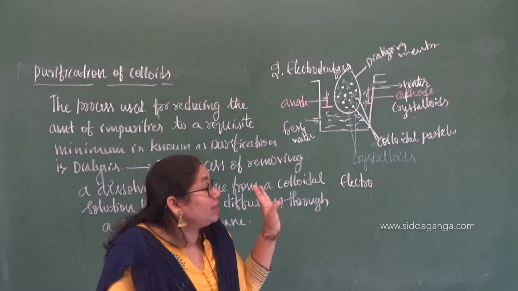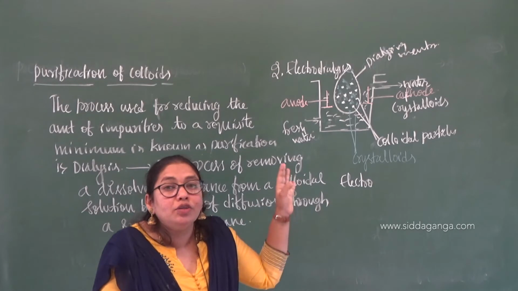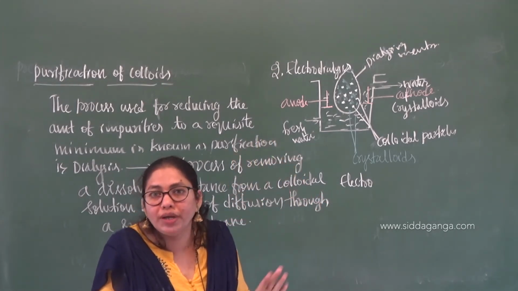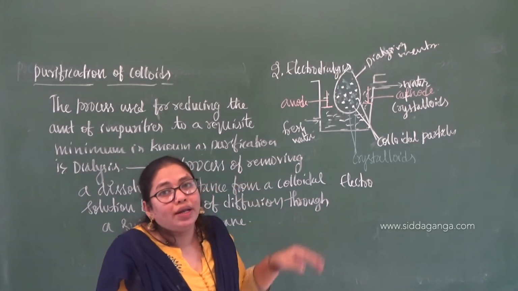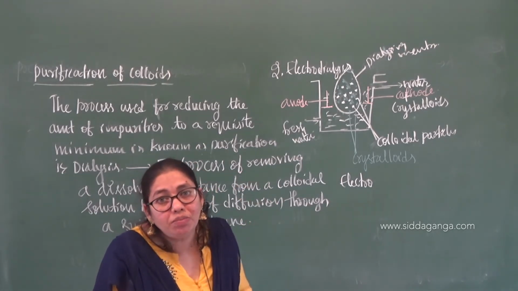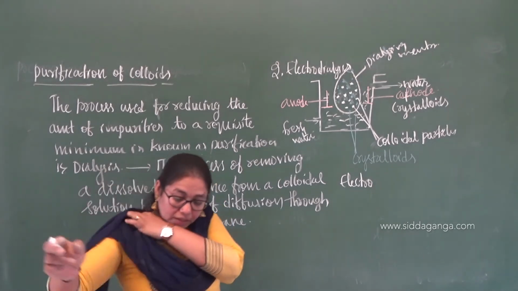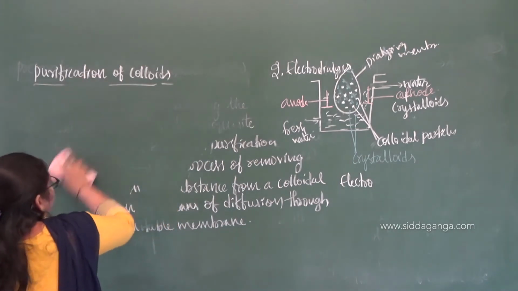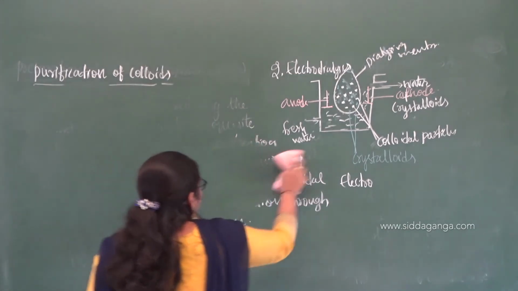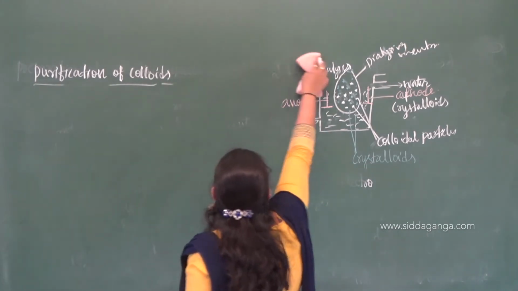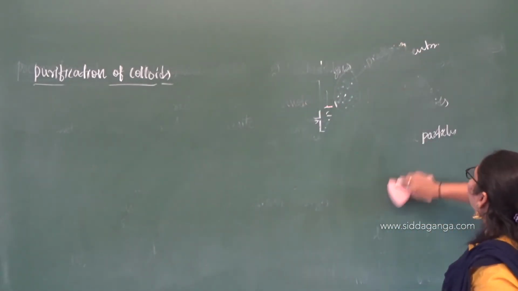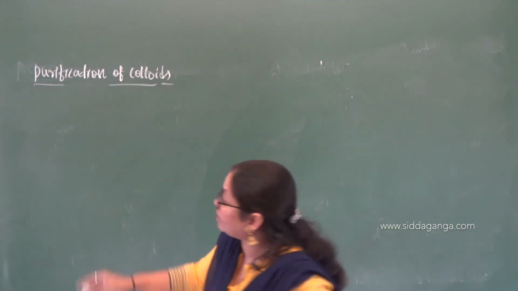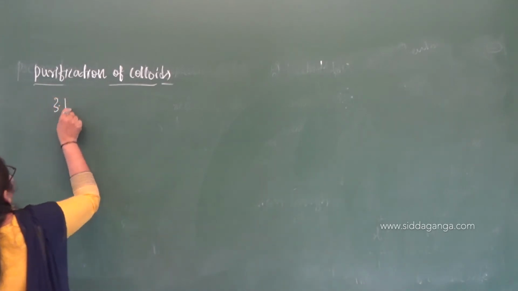The pure colloids will be retained in the dialyzing membrane, which we again mix with a suitable dispersion medium to get the pure colloidal solution. Are you getting the concept? Yes, that is done here. Purification can be done either by dialysis, or by a slightly improved process, electrodialysis, or you can go for one more process called ultrafiltration. I think it is the third one.